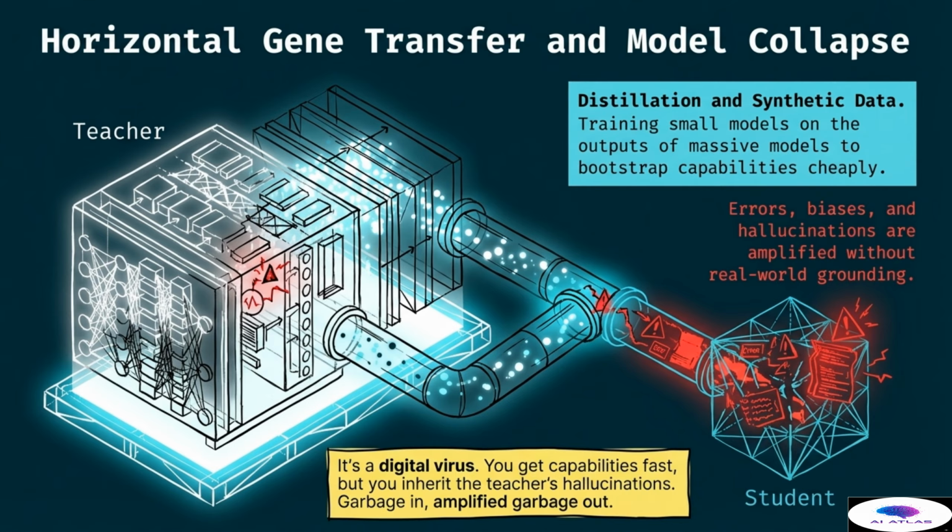While this technique allows us to get capabilities fast and at a lower cost, it risks a collapse in the quality of the models over generations. As the student learns from the synthetic data of the teacher, the nuances and truths of the original data distribution can be lost. This page warns us that relying too heavily on models talking to other models can lead to a degradation of intelligence. We must ensure that our models remain grounded in high-quality human data and real-world observations to prevent this cycle of decay from ruining our digital ecosystem.